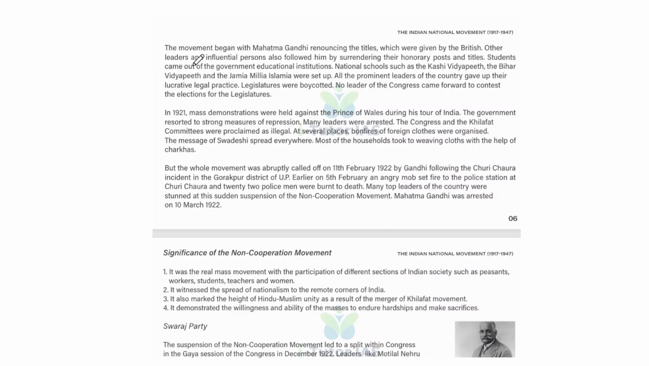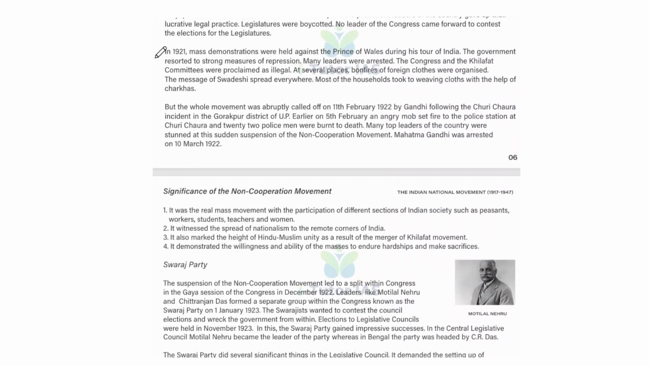Students came out of the government education institutions, and national schools such as the Kashi Vidyapith, the Bihar Vidyapith, and Jamia Millia Islamia were set up. All the prominent leaders of the country gave up their lucrative legal practice, and legislatures were boycotted. No leader of the Congress came forward to contest the election for the legislature. And in 1921, mass demonstrations were held against the Prince of Wales during his tour of India.